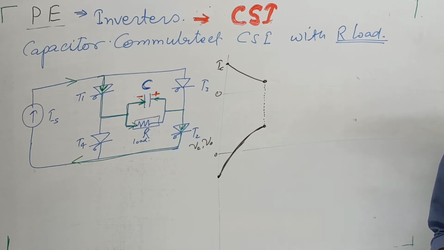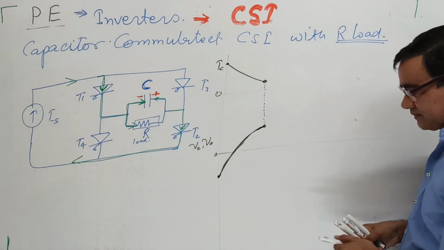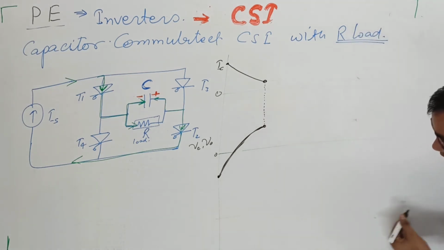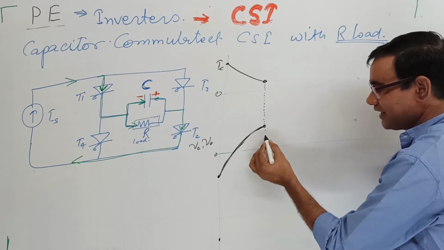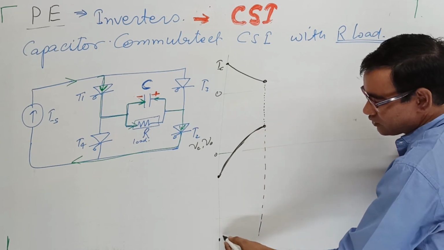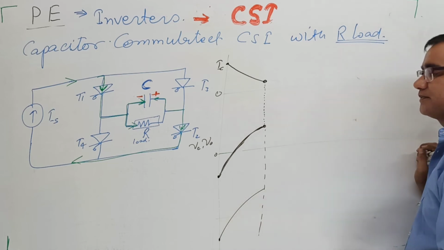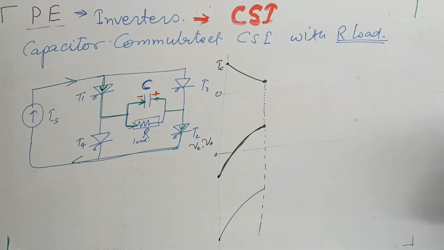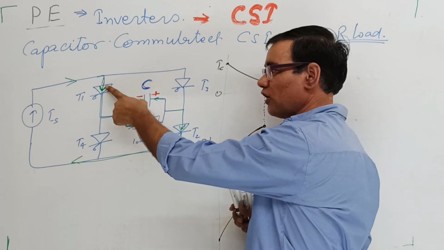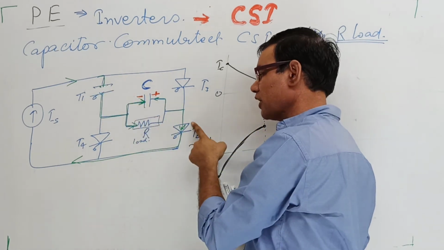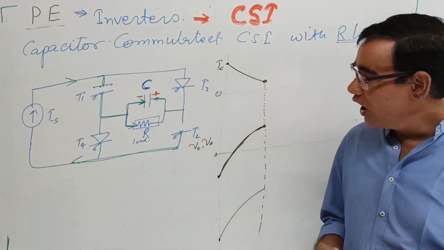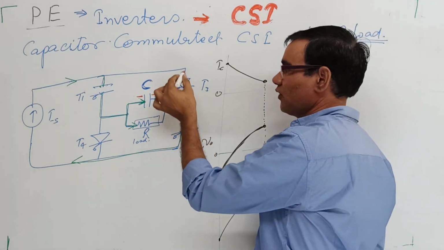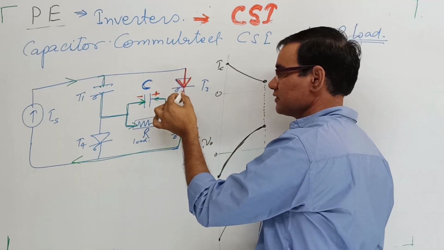If we consider the input voltage, definitely since there is an inductor, the input voltage also increases like this. Now we switch off thyristors 1 and 2, and switch on 3 and 4.